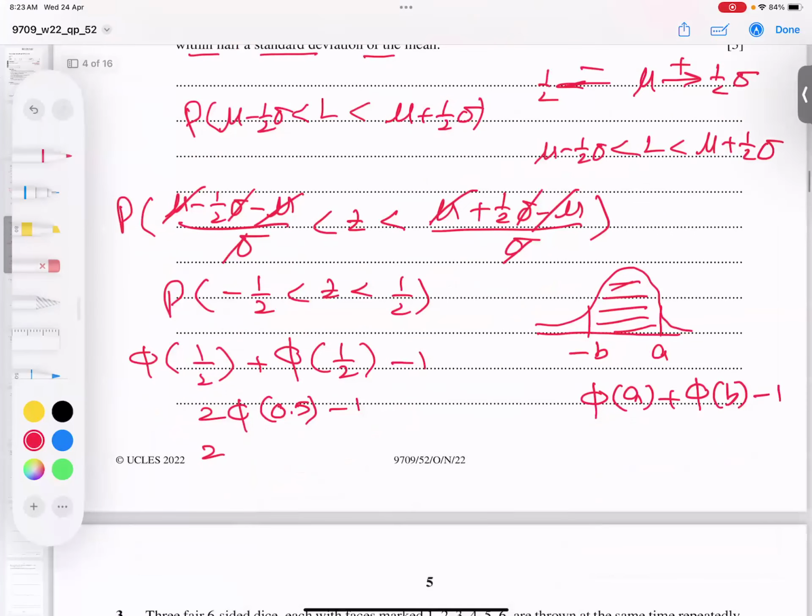So I'm writing here 0.6915, 0.66915, 6915 and minus 1. And if we type in calculator, finally, what I get as answer is 0.383 after rounding to 3 SF. I hope you got the point very clear, and let's go for the next question.